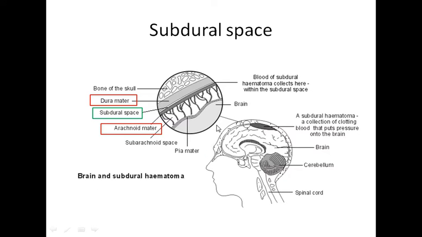Then we have the subdural space. Subdural, again sub means below, below the dura. Between the dura and the arachnoid there is also a potential space, which is known as the subdural space, right? So among the three meninges there are two spaces: one between the arachnoid and the pia mater, that is the subarachnoid space, and the other between the dura mater and the arachnoid mater, that is the subdural space, right? And there is one other potential space outside the dura, that is the extradural space, but here we'll talk about these two spaces, right?